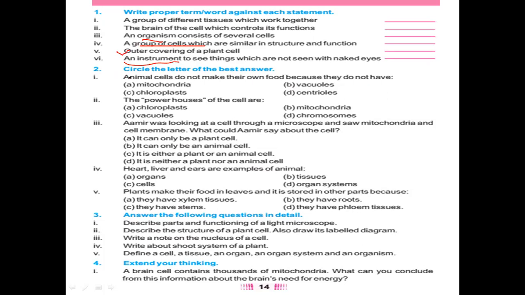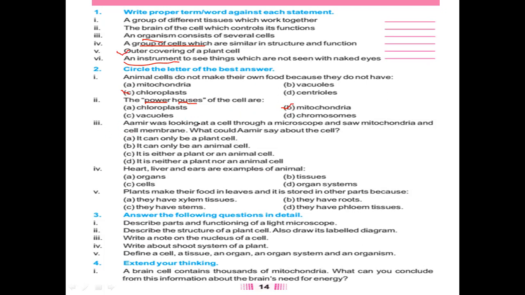Okay. Circle the letters, or choose the best answer. Animal cells do not make their own food because they do not have what? They do not make the food. So the food making process is done in plant cells due to their chloroplast. Number two, the powerhouses of the cells. Power means energy, so the places where the energies are formed in the cells. What are these? This is mitochondria.